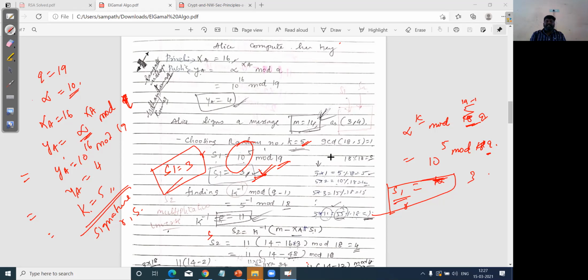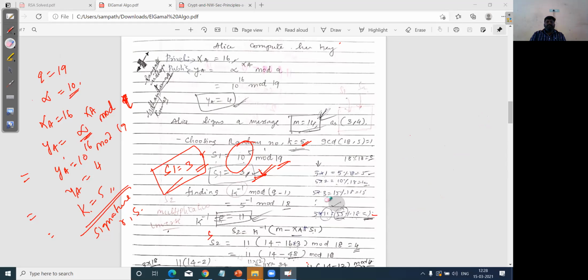When we talk about the k inverse value, we already selected the k value equal to 5. I hope you can understand. So k inverse mod q minus 1.